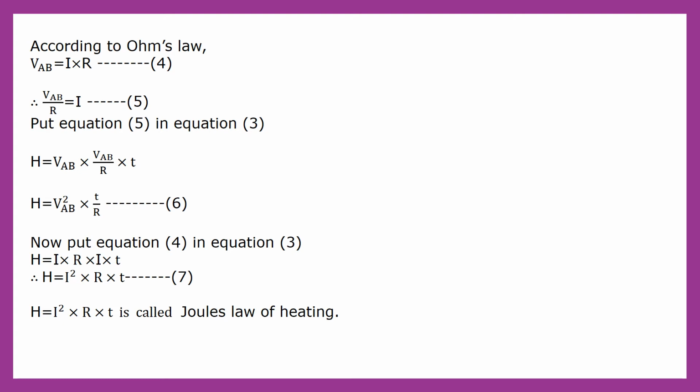Now we have to put this equation number 4 in equation number 3. Therefore H is equal to I into R into I into T. So H is equal to I square into R into T. This is equation number 7. Therefore H is equal to I square into R into T is called Joule's law of heating.